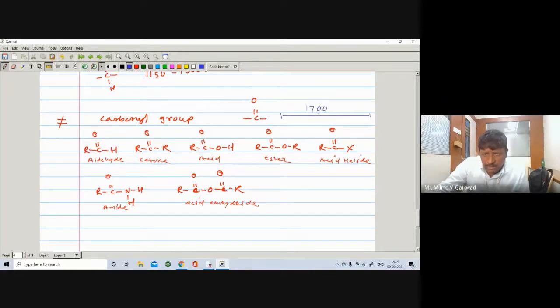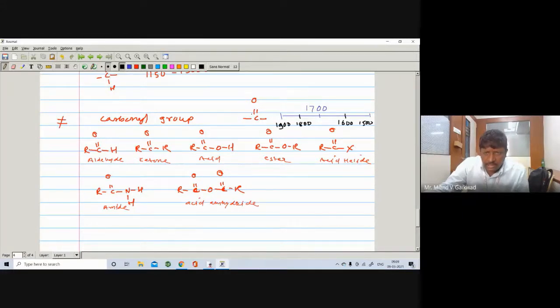Now I will extend this value plus minus 200. So here 1700, here is 1600, and here is 1500. Here is 1800, and here is 1900.